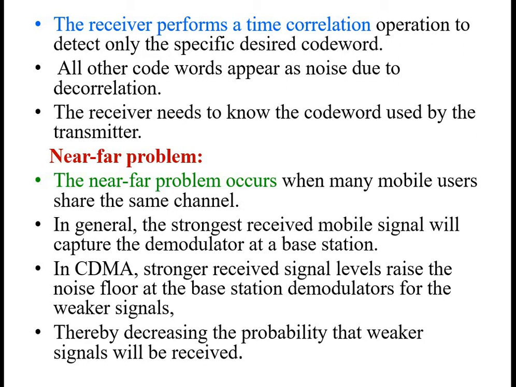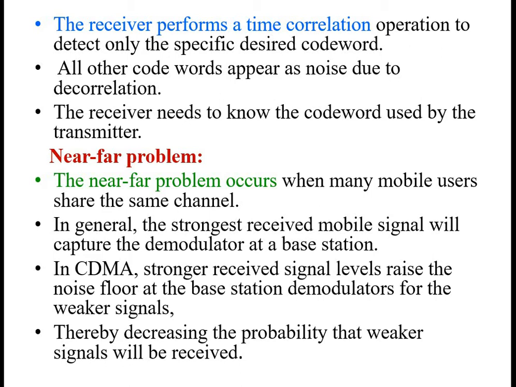In CDMA, the stronger received signal level raises the noise floor at the base station for the weaker signals. So the technology plays a main role in weakening the unwanted signals and strengthening the desired signal, thereby decreasing the probability of receiving the unwanted signals.